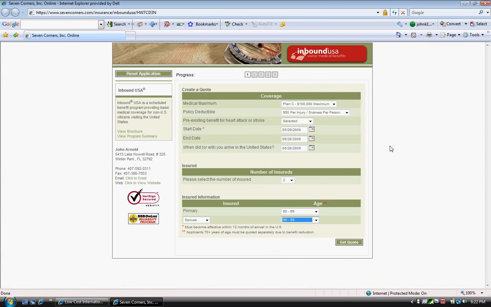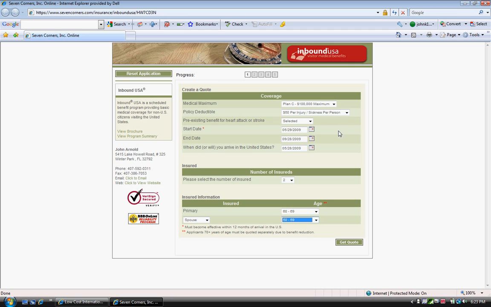Now let me make this page a little bit bigger so we can see it better. So what you have here initially, and you'll be able to make changes as we go, Plan C, which has 100,000 maximum, and you can see that in the brochure. Policy deductible, $50 per injury or sickness per person. We selected the pre-existing benefit for heart attack or stroke. We have the plan starting on May 29th of 2009. We have it ending on September 28th of 2009, and that can be changed.